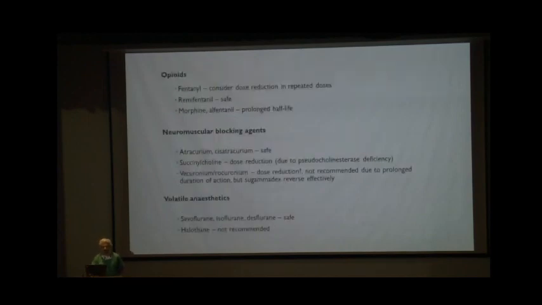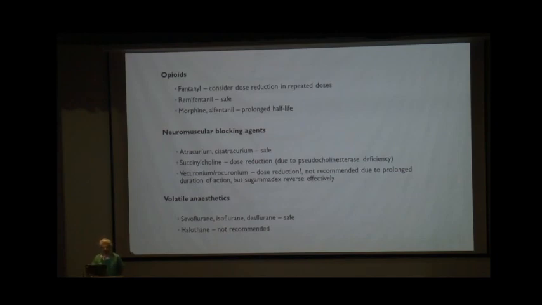Coming to the opioids, fentanyl can be used in the usual doses for induction in this patient. However, further repeated doses have to be reduced. Remifentanil is safe. Morphine and alfentanil have a prolonged half-life, which might lead to accumulation in this patient. As far as the neuromuscular blocking agents are concerned, atracurium and cisatracurium are safe in this patient. Succinylcholine might require a dose reduction due to the pseudocholinesterase deficiency. Vecuronium and rocuronium are usually longer acting neuromuscular agents, so they require dose reduction in these patients.